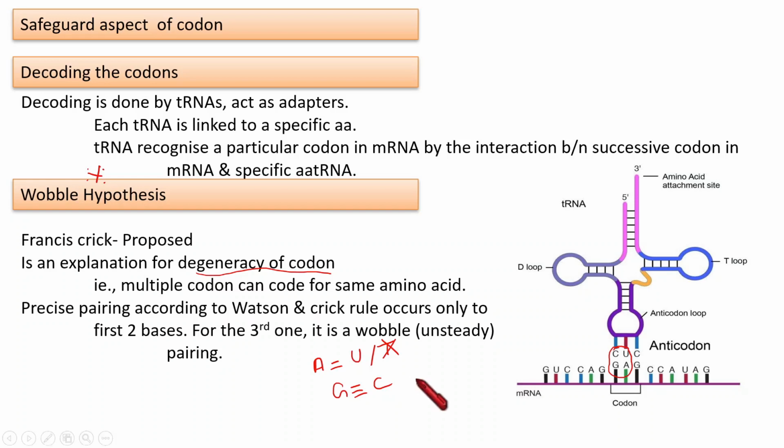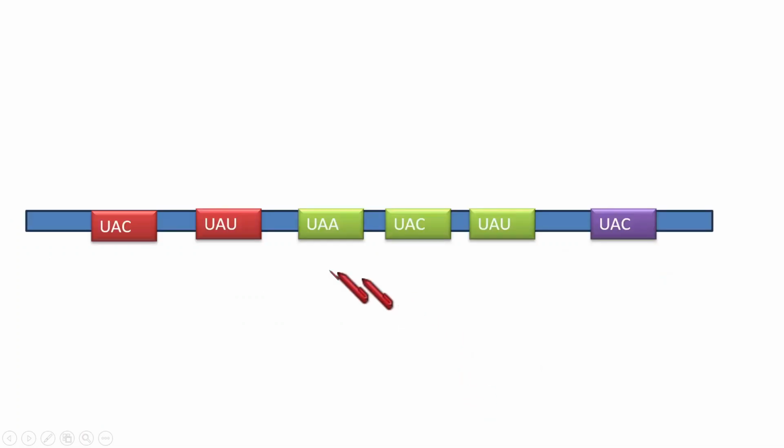Okay, next I am going to show a simple representation of Wobble hypothesis to make the idea more clear to you. So let's see. This is one mRNA containing different codons. Look at these codons. All the codons have the same first two bases. That means all these codons are meant for the same type of amino acid.